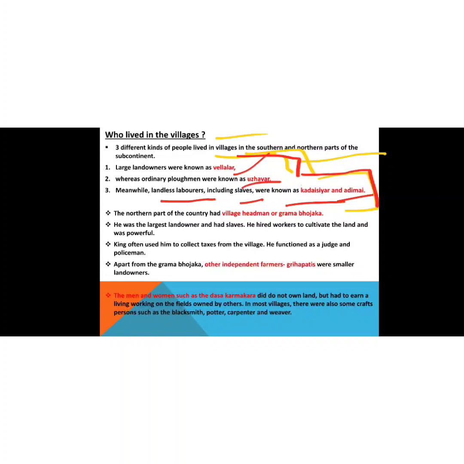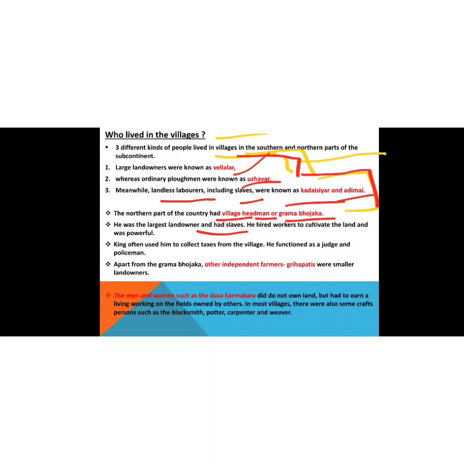Then the northern part of the country had the village headman, or we can say the Gram Bhojaka. He was the largest landowner, having a large quantity of land, and had some slaves.